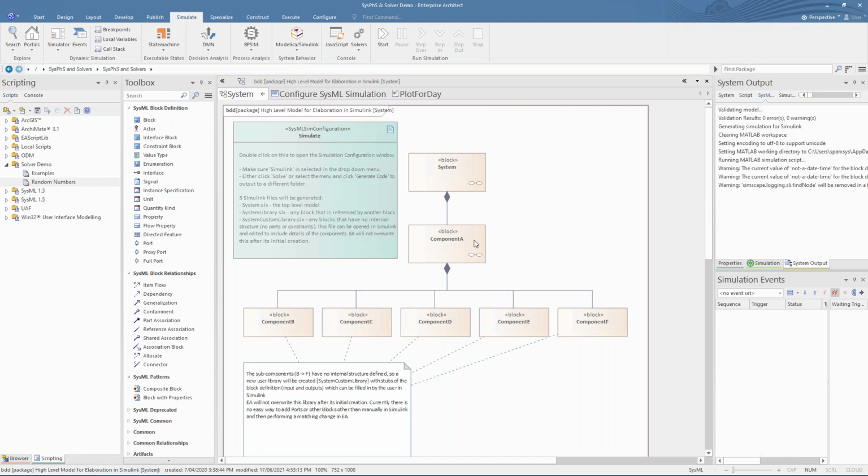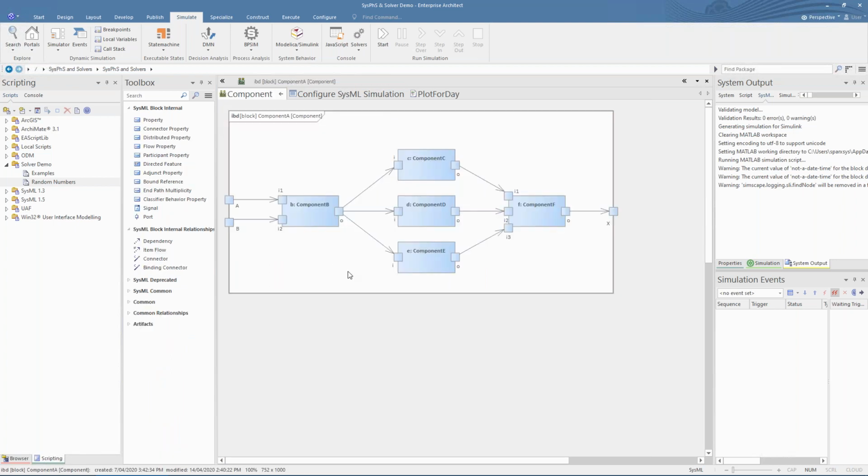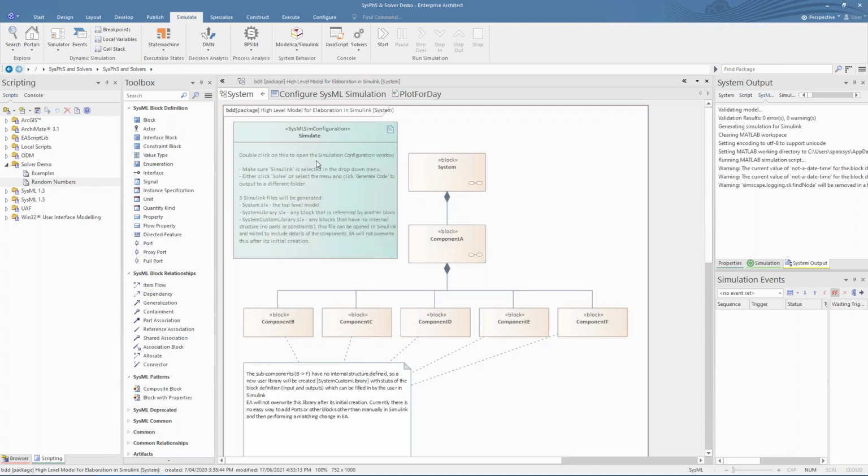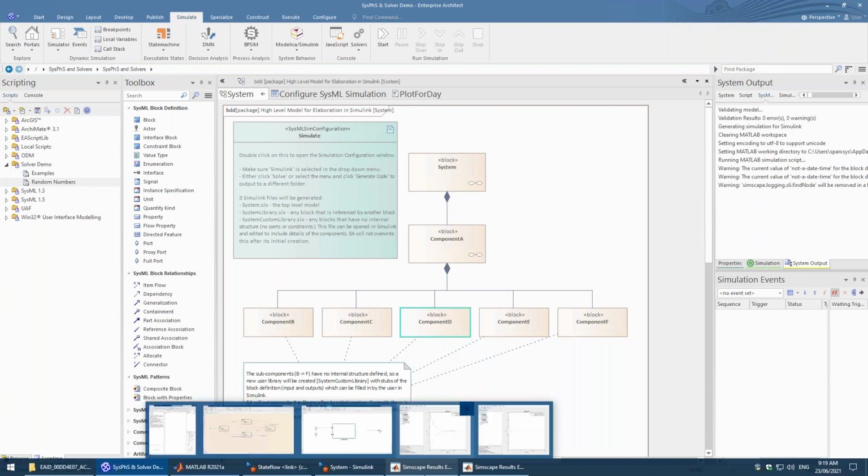Here we see a high-level model of the system within Enterprise Architect. The blocks are defined and the IBD shows how the parts are connected together. But there are no constraint equations governing the block's behavior. After running the simulation, you'll end up with Simulink files that show the block structure and connections, but have no internal structure.